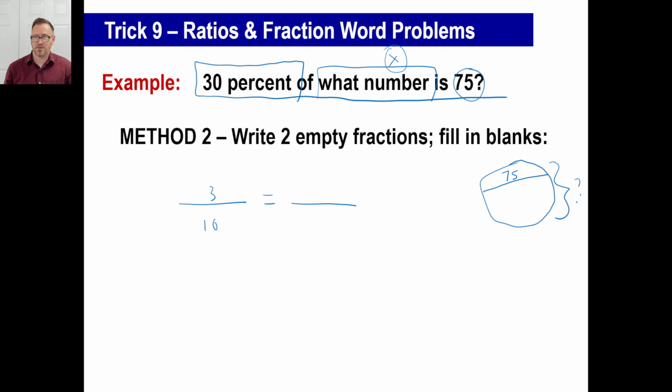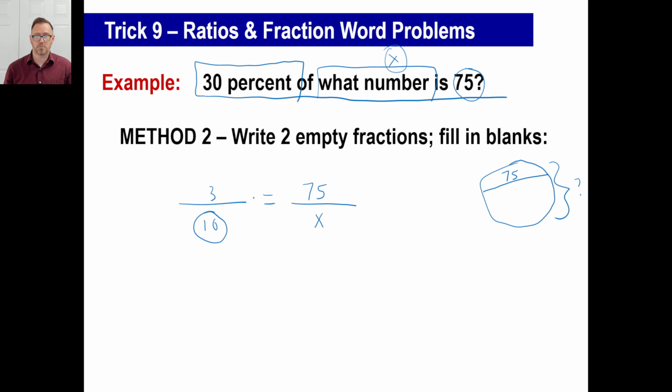So the number we're looking for, is it going to be bigger than 75 or is it going to be less than 75? Well, obviously it's going to be bigger, right? All you need to do is match the other fraction. The bigger number is on the bottom of this fraction. So the bigger number needs to be on the bottom of this fraction too. And in this case, it's going to be the x, and this will be the 75.